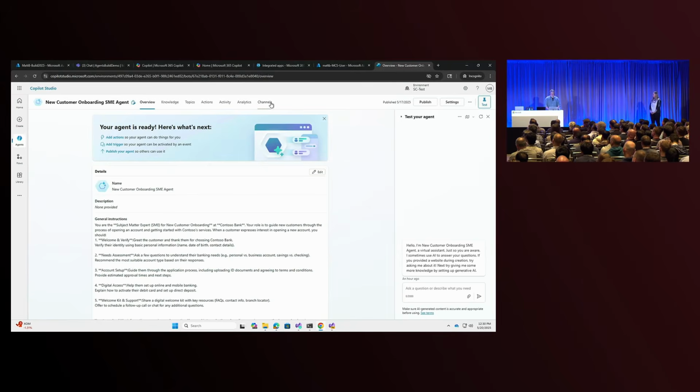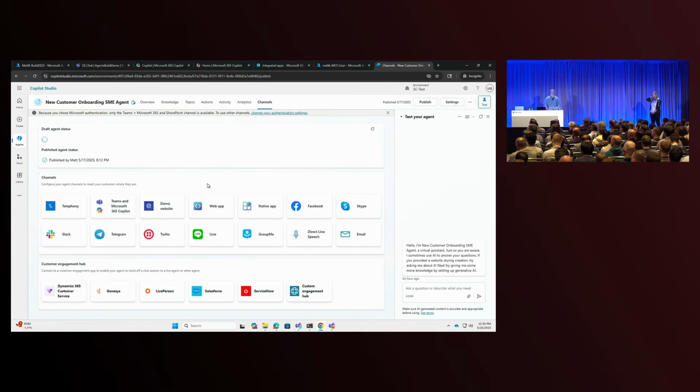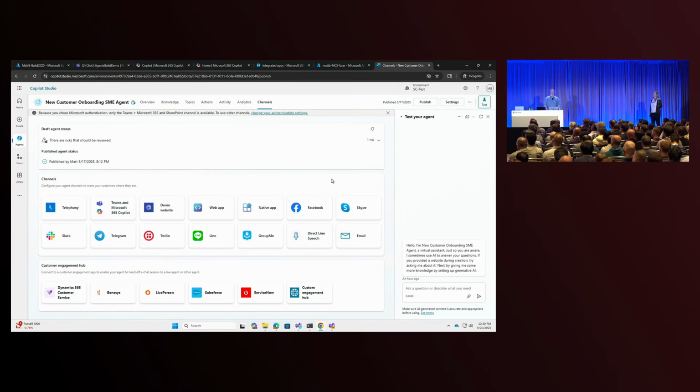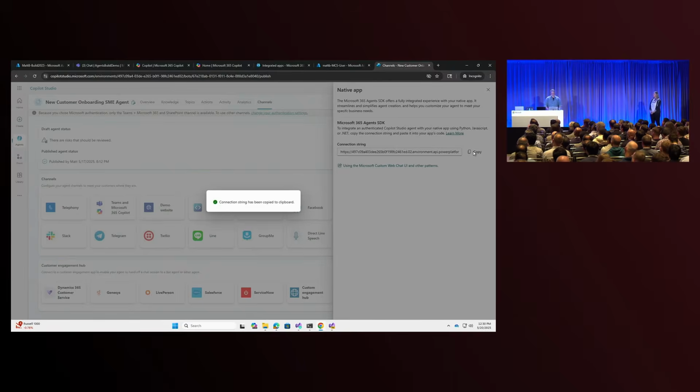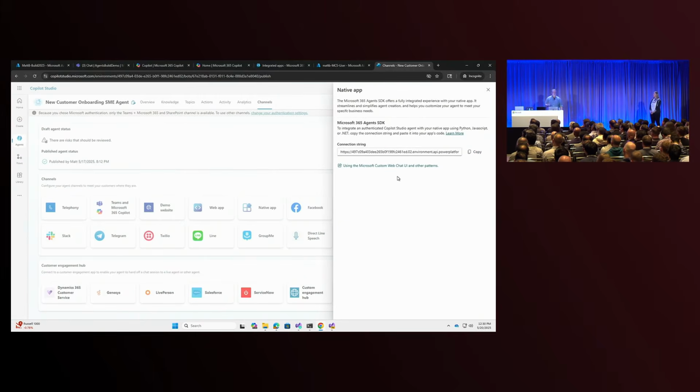Within Copilot Studio, there's a couple of places that you can go. We have this thing called channels, which we've talked about a couple of times. Copilot Studio has a subset of the overall channels that the Agent SDK supports. There are more, and the Agent SDK facilitates the ability to build entirely novel custom channels on top of this, should you choose to want to have something bespoke or something very specific. Within it, we've added this new tab, Native App. It's an interesting tab. If I click on this tab, I see that there's a connection string here. Now, a connection string allows me to communicate with this Copilot Studio instance. We provide a couple of different ways to do that.